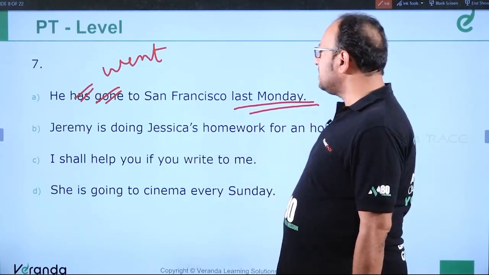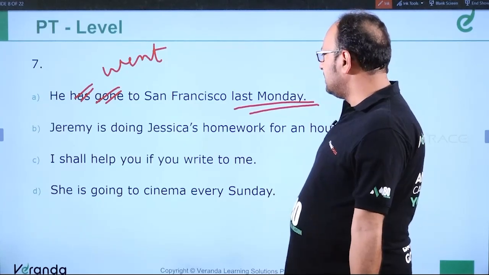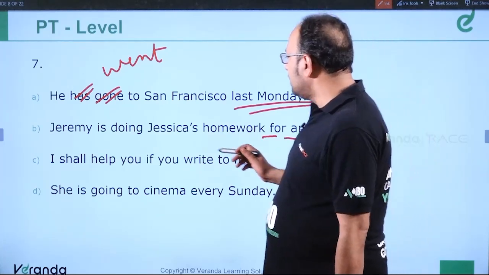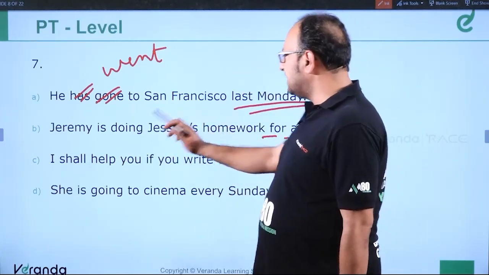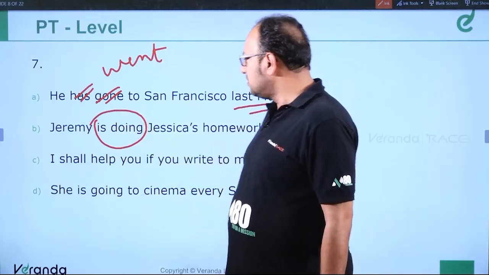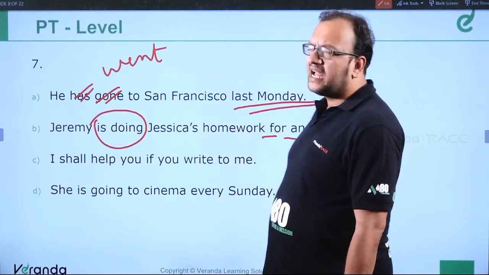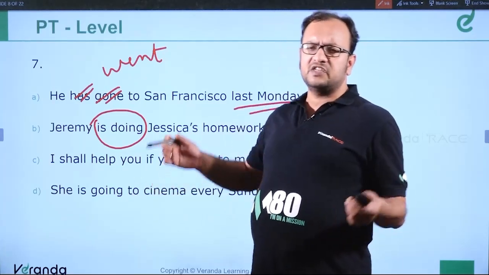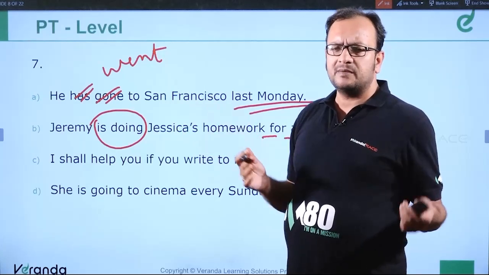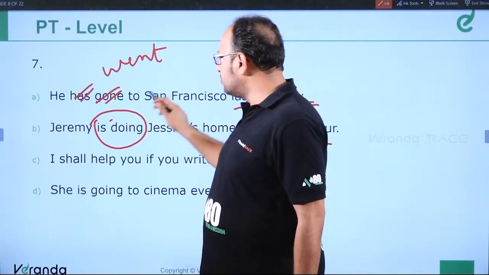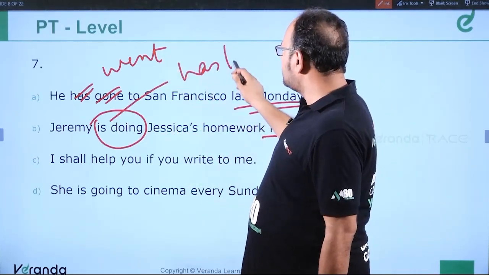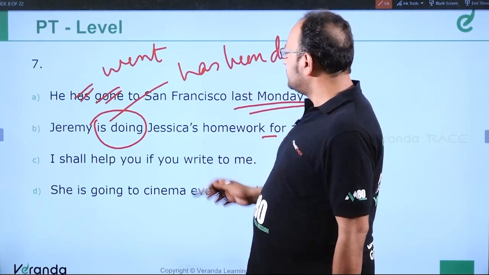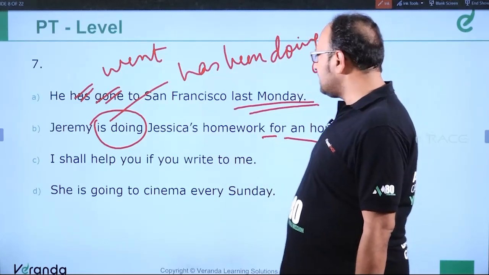Clear? Jeremy is doing Jessica's homework for an hour. See here, "for an hour" has been used, so it shouldn't be "is doing." Present continuous is wrong. It should be "has been doing," because "for an hour" denotes a longer duration action which started in the past, continued for some time and is still going on. So this is also an incorrect sentence. Jeremy has been doing Jessica's homework for an hour.